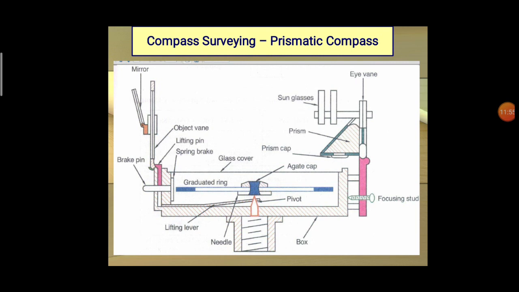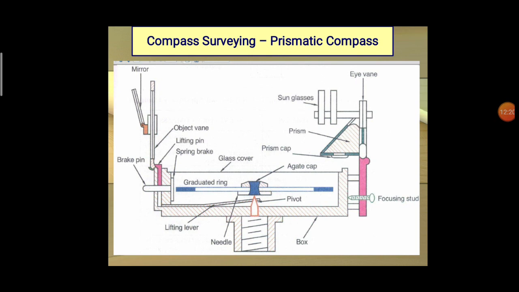So here it is used only for determining the angles. At the same time, the graduated ring is made of aluminum, and the aluminum is only attached to the magnetic needle.